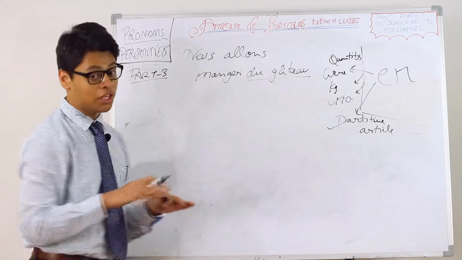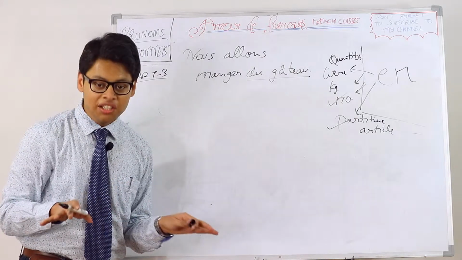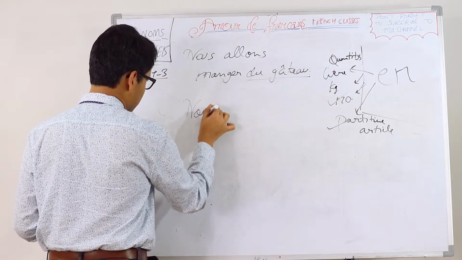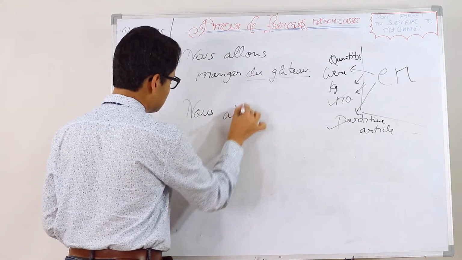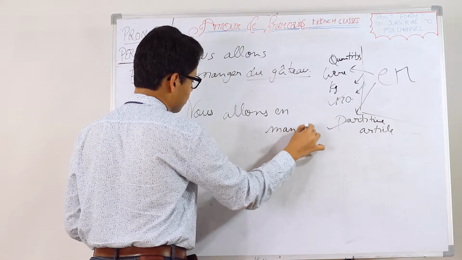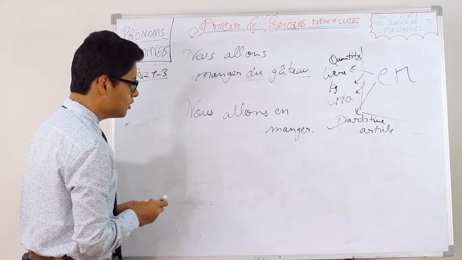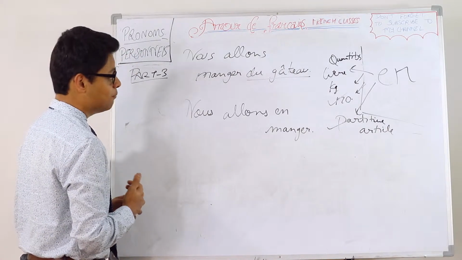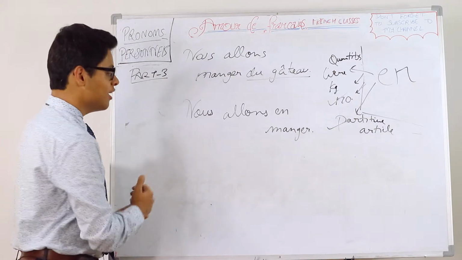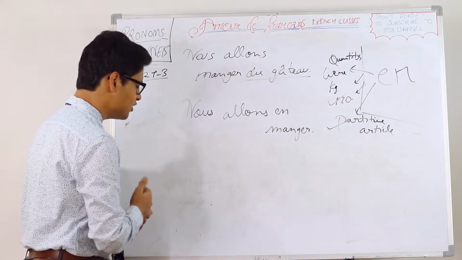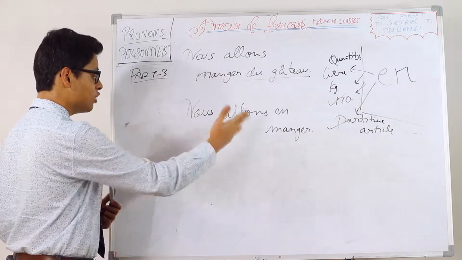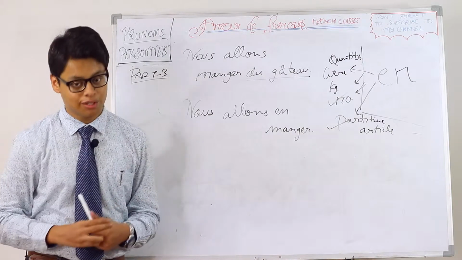So, those are not going to come here. So, nous allons en manger. En has replaced du gâteau, manger being the main verb, en came before manger, and we are going to eat it. The translation of nous allons en manger.